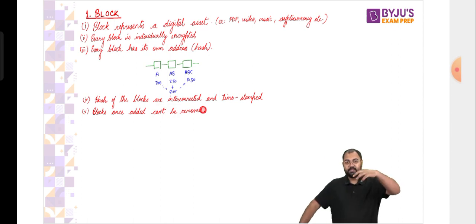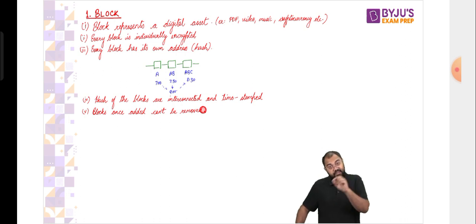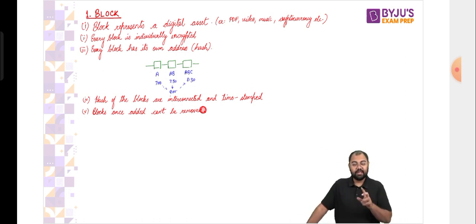So that's why, let's say, for example, how an email works. What happens in an email? Suppose that you have written an email to somebody, then that person also replies on that email. Once that person has replied, let's say you also reply, or let's say there are 5 people, and all these people can also see that email, but nobody can delete any email. Let's say you have written something which is wrong. You have given a wrong information in that email. Even then, it's not that you can delete that email. Correct? You'll have to correct that information with another email.